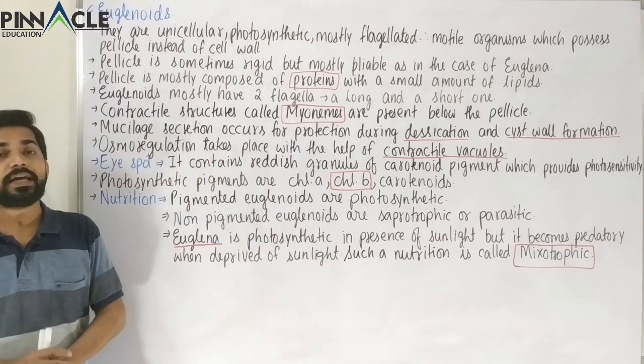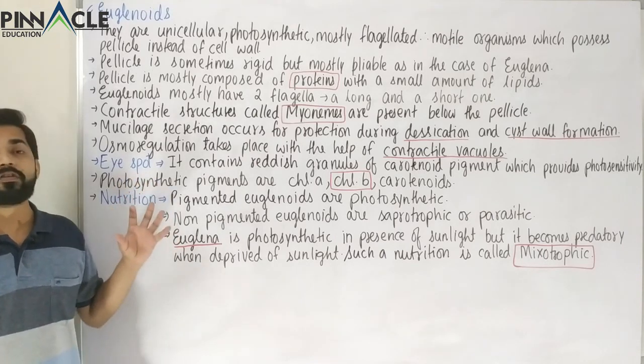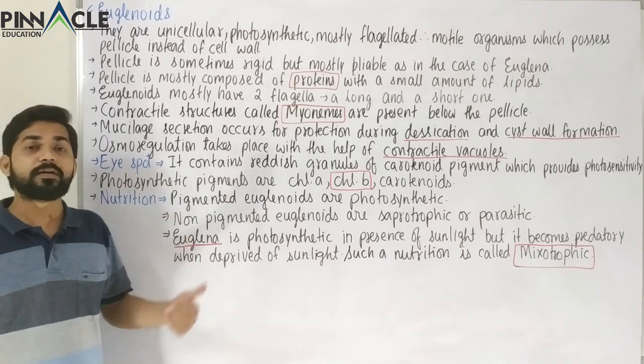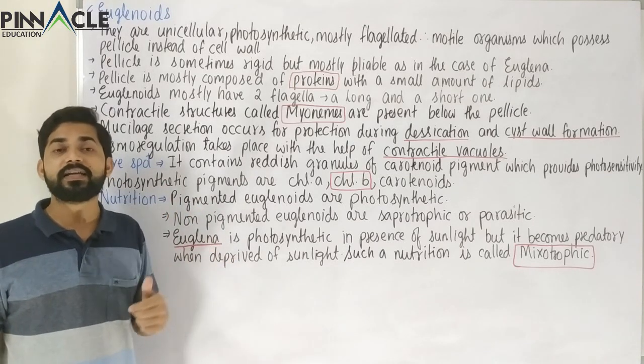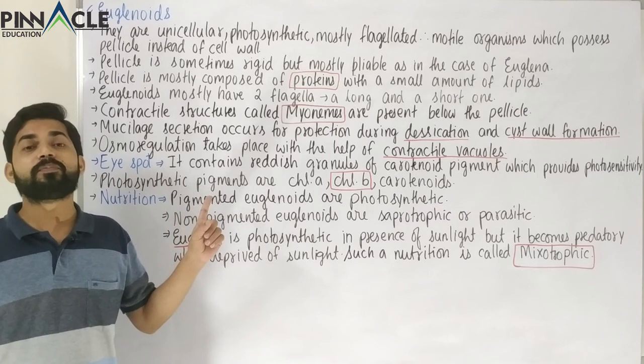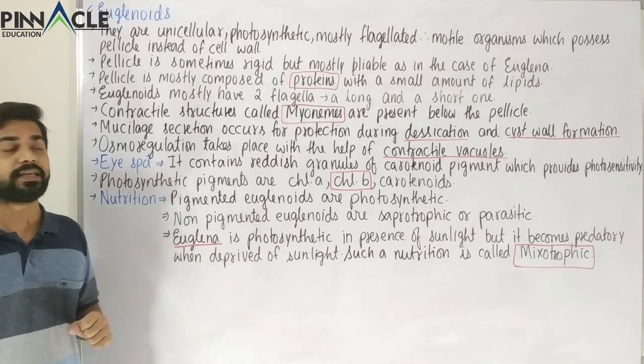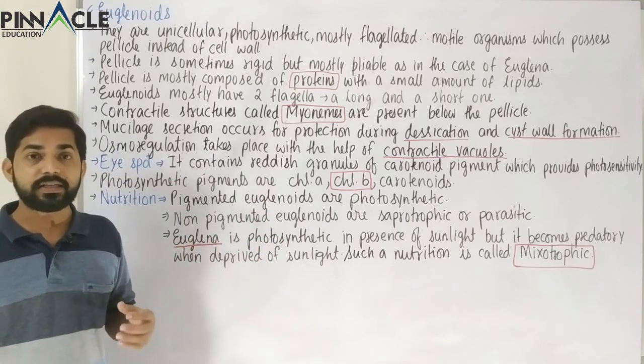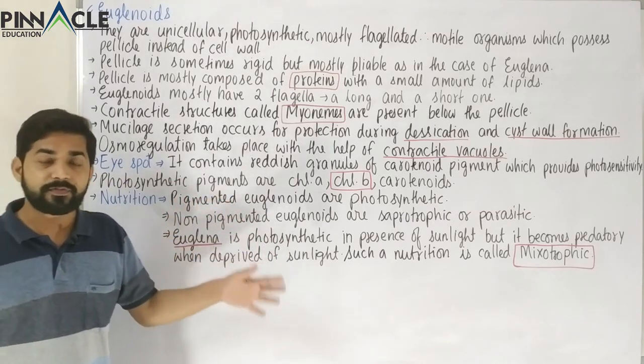So according to our NCERT NEET syllabus, this is what we have to study and remember about the protist. And obviously the other properties will be same as the other categories, that is binary fission would be the common mode of reproduction in this case, and also spore formation might occur sometimes, but normally binary fission would take place.